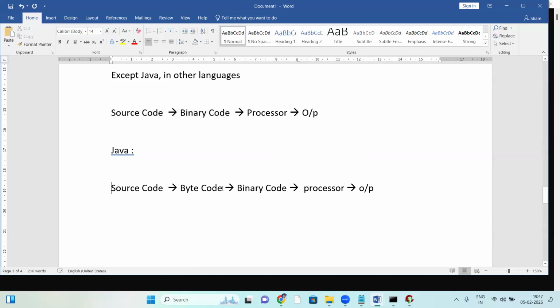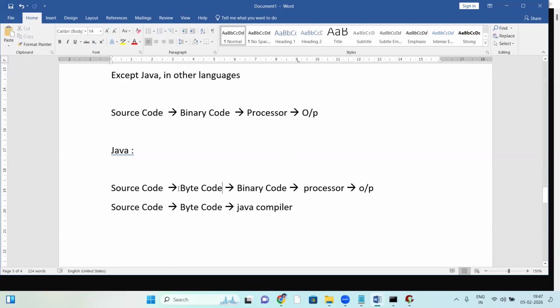First step, source code to byte code. This part is done by the Java compiler. Next, byte code to binary code. Java byte code is the intermediate code.